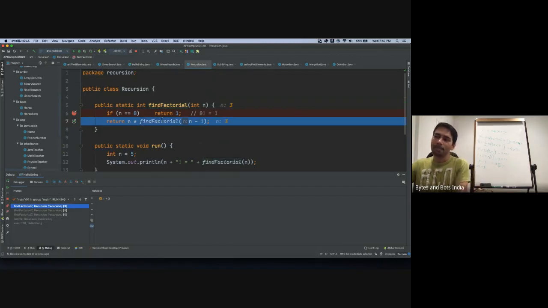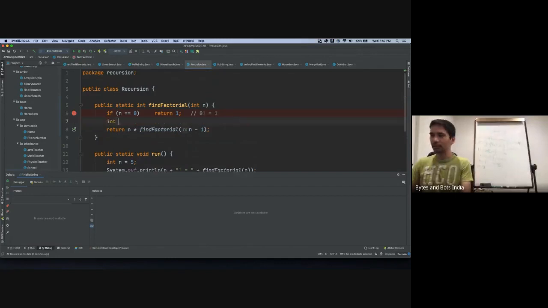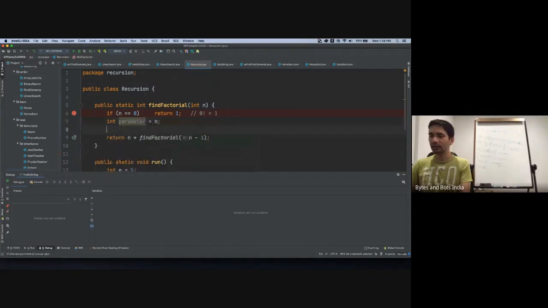Maybe let me try to make it a little more simple. I'll just save whatever parameter we have received in there, and then I'll also save int result is equal to find factorial of n minus 1, right?